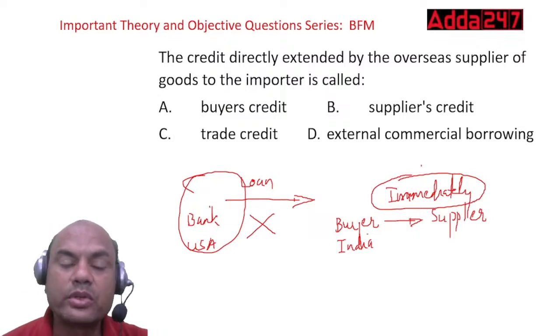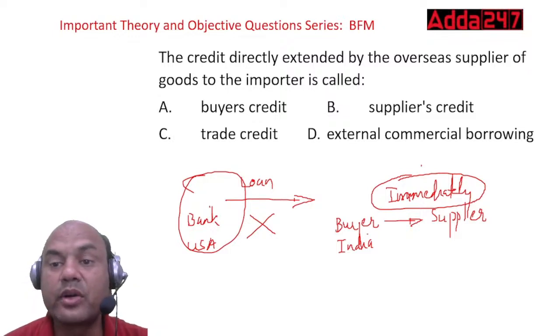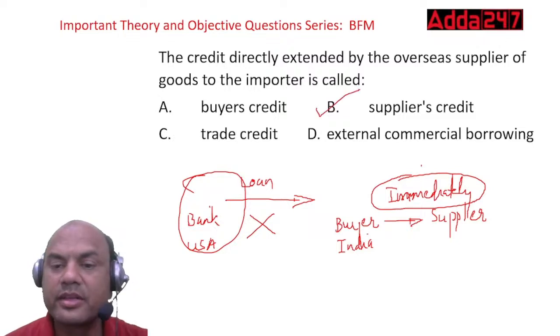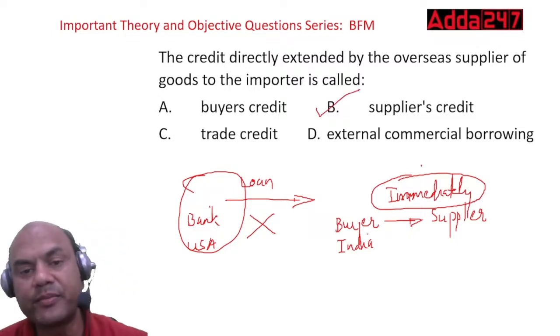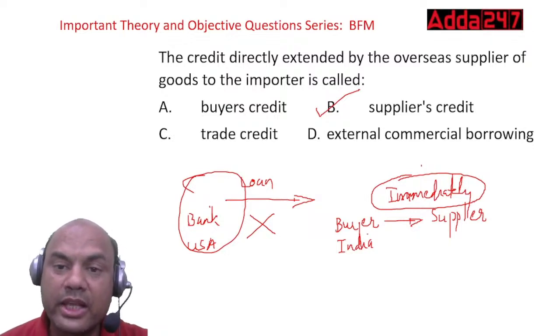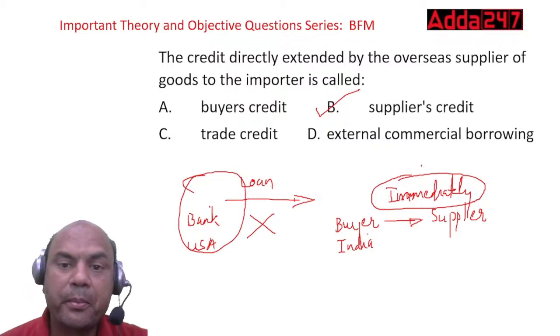Whenever any goods are sold on credit, on udhari, then that is called credit directly extended by the overseas supplier. So the answer is simple: supplier's credit. Again remember, buyer's and supplier's credits are part of trade credit only. Got it? Next one.